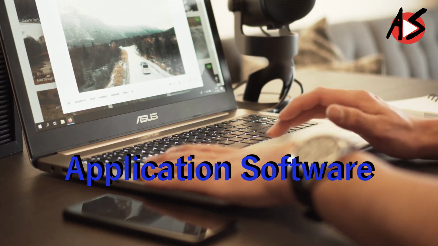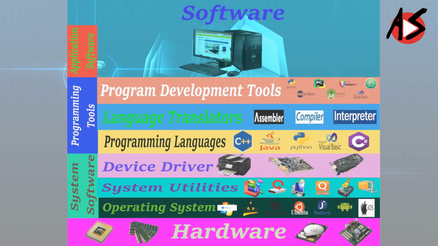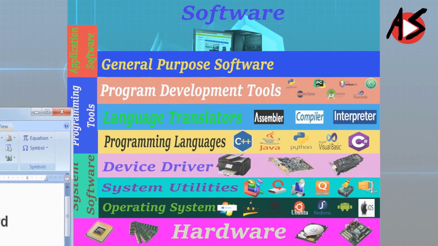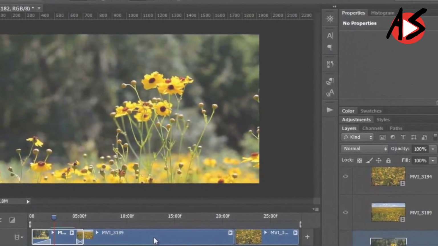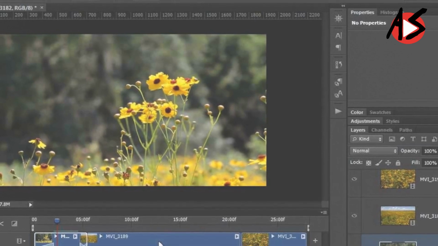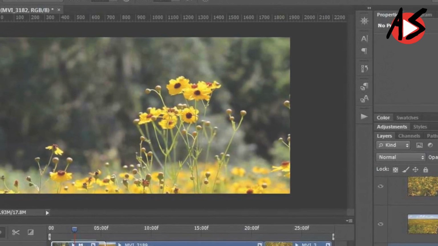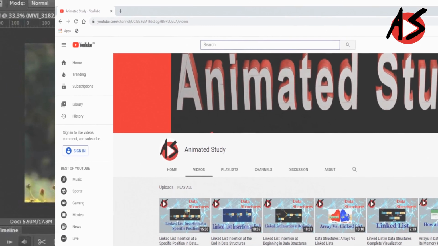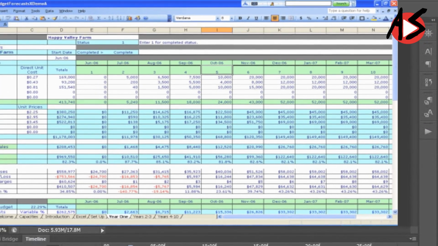There are normally two categories of application software. First is general purpose software. Application software developed for generic applications to cater to a bigger audience in general is called general purpose software. Such ready-made application software can be used by end users as per their requirements.